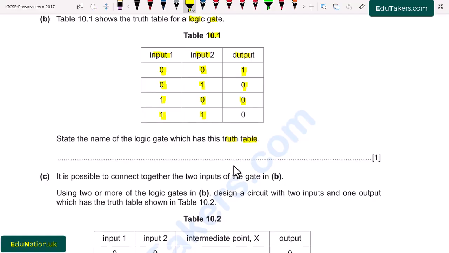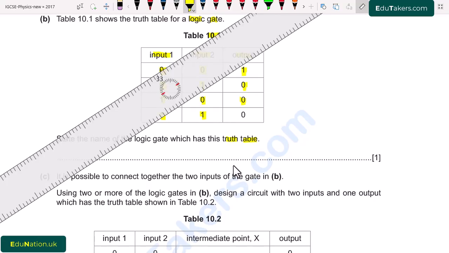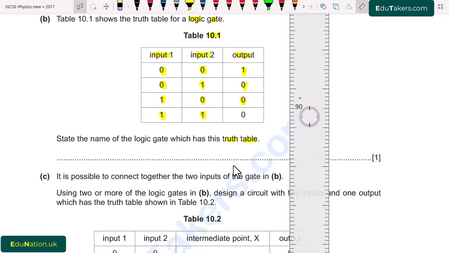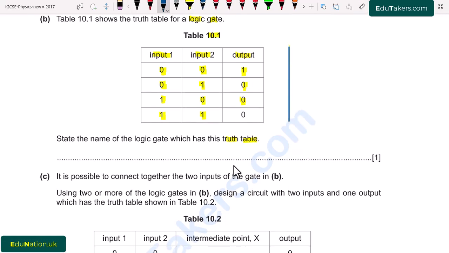First of all, I draw the table for the OR gate. Here I draw the output for OR gate. So for the OR gate, when both of the inputs are low, output will be low.